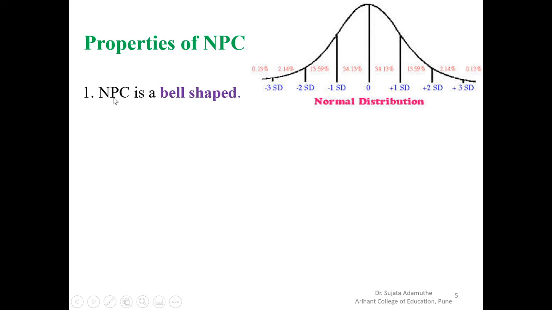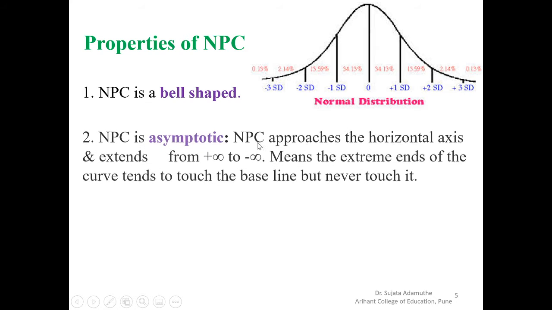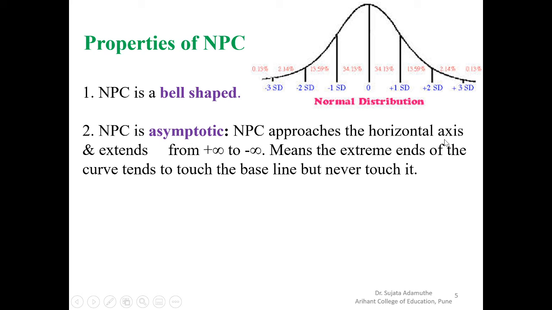Same curve is there. So NPC is bell shaped. That means in a temple, how the bell is there, like that NPC's shape is bell shaped, right? This is the bell shape. Then NPC approaches the horizontal axis and extends from plus infinity to minus infinity. Means if we observe the NPC here, it never ends. That means it never touches the x-axis on the left side, and on the right side also.